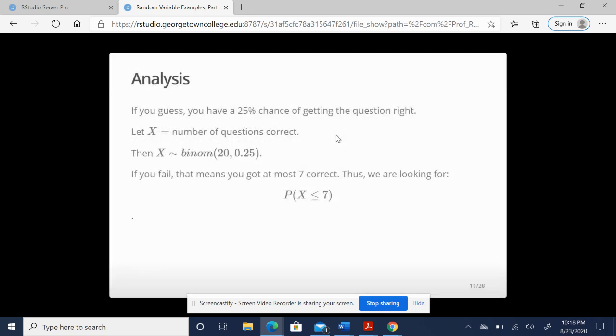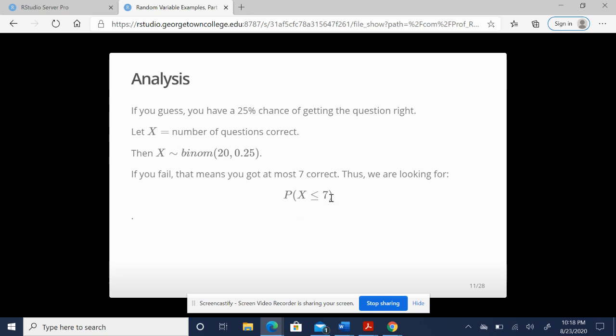So we've already said we've got a 25% chance of getting it right. We're going to count the number of questions that are correct. We have a binomial situation here with 20 trials and a 25% chance of getting it correct. If you fail, that means you got at most 7. So we want the probability of failing. If we got 8, we would be passing.